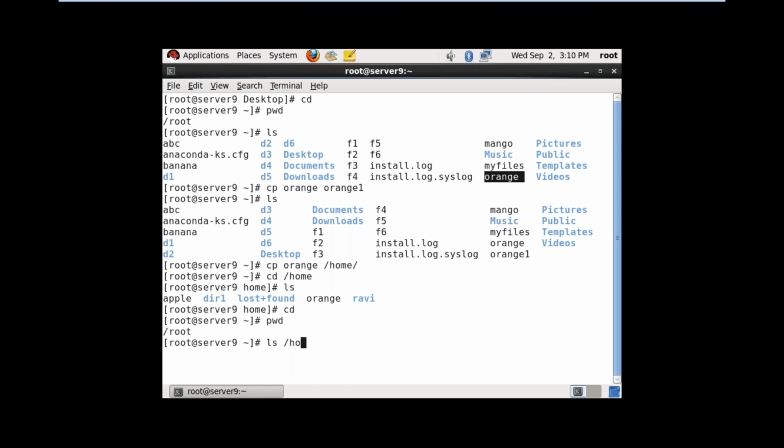Without going there, you can check with ls space /home. So you can enter into the directory and check, or without entering into the directory also, we can check. This is the importance of path. Give the command, tell the path, and it will show the information. Or else enter into the path, check the commands, check the files.